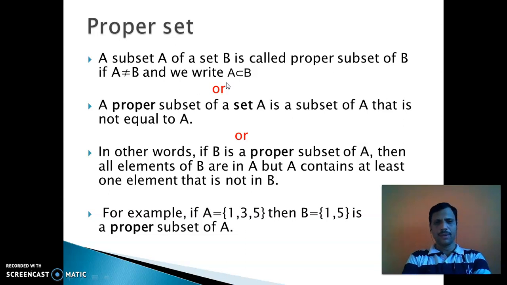For example, if A = {1, 3, 5}, then B = {1, 5}. We observe that here 1 belongs to A, 1 belongs to B, 3 belongs to A, but 3 does not belong to B. So that means we can say that B is a subset of A, or we can say that B is a proper subset of A. Here A is not equal to B.